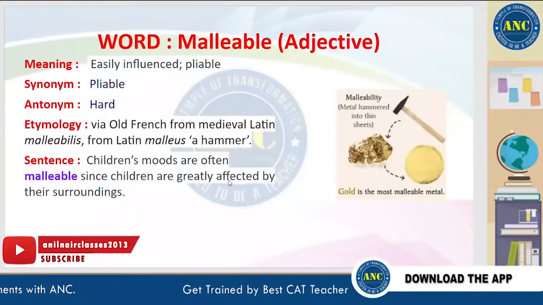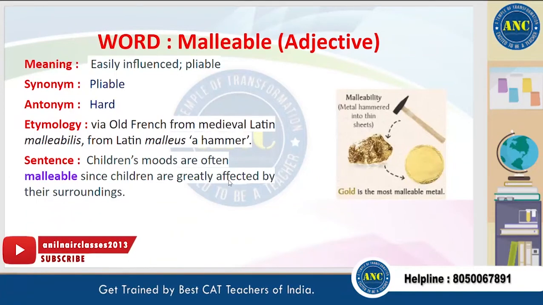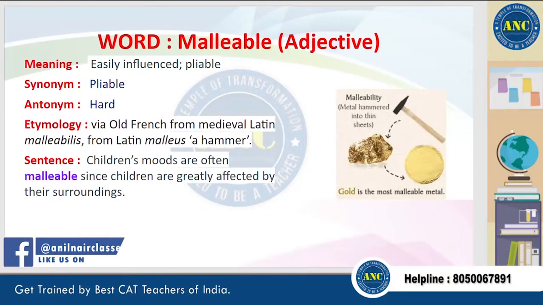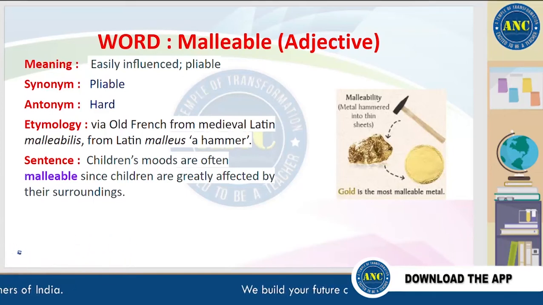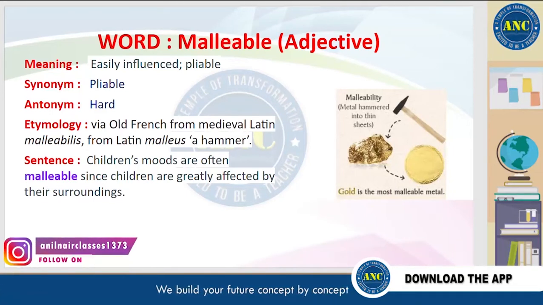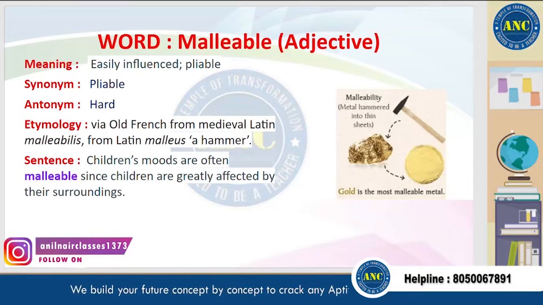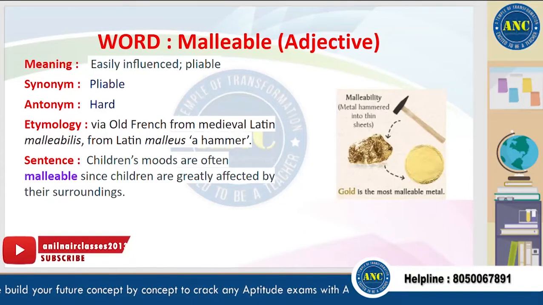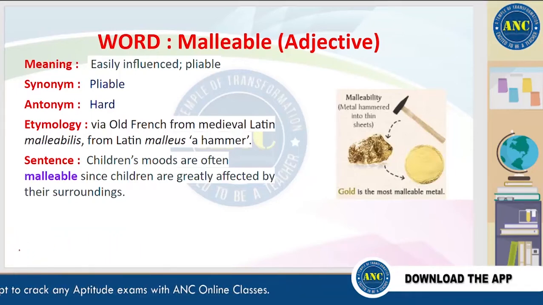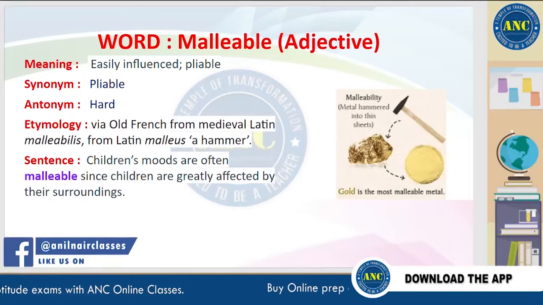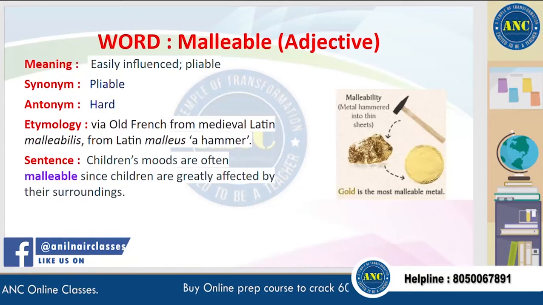The next word is malleable. Malleable means easily influenced. A synonym for this word is pliable, and an antonym is hard. It is derived from an Old French or medieval Latin word which means a hammer. A sentence for this word is, children's moods are often malleable since children are greatly affected by their surroundings.